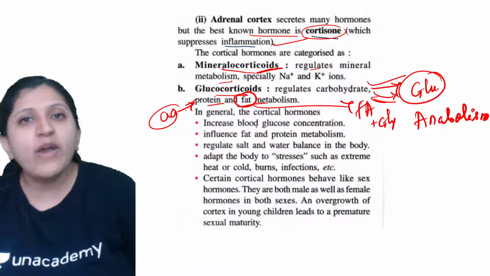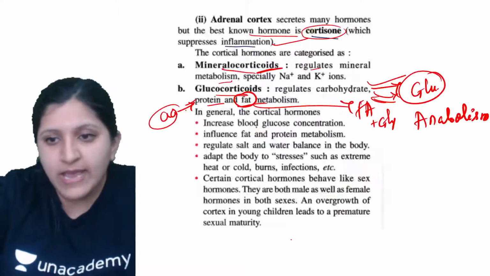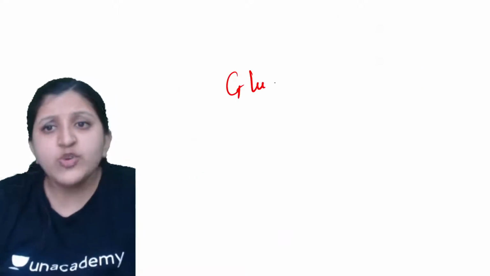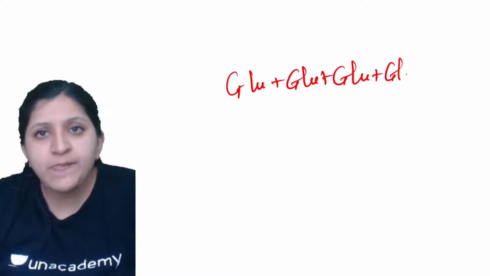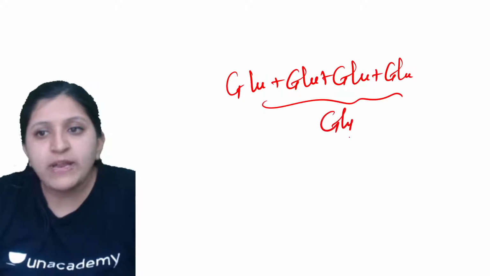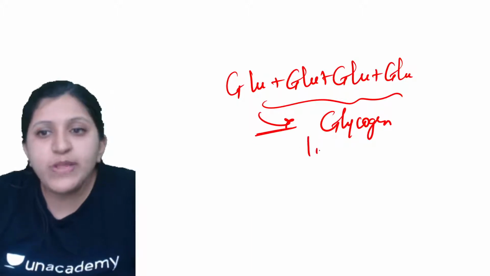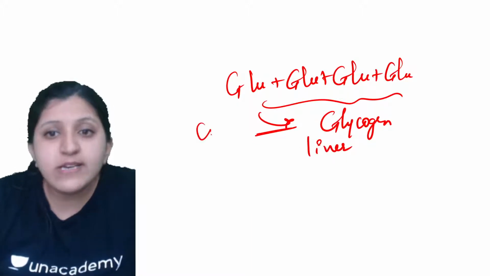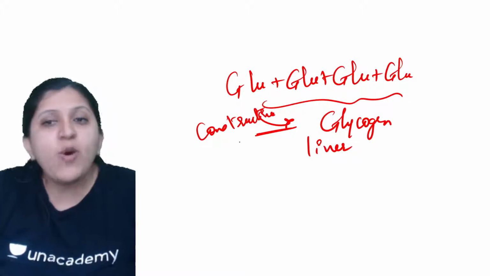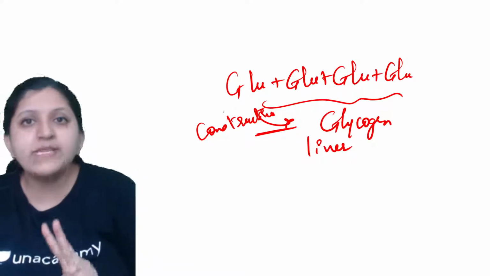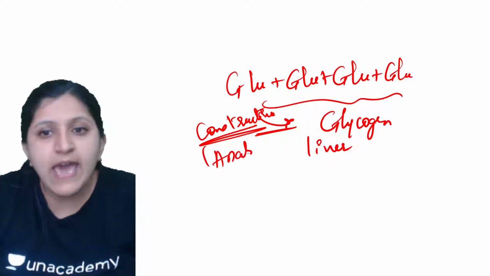Just now we saw in the case of liver, the excess amount of glucose units are all joined together and we form glycogen. This glycogen which is formed here will be stored in the liver. So this is a constructive reaction. This is metabolism. In metabolism we have two types, anabolism and catabolism. The constructive reaction we can call anabolism.